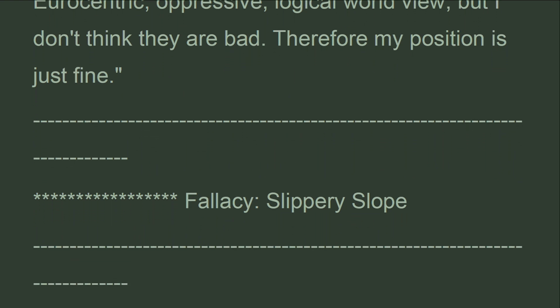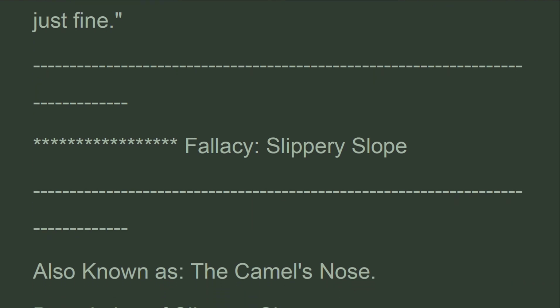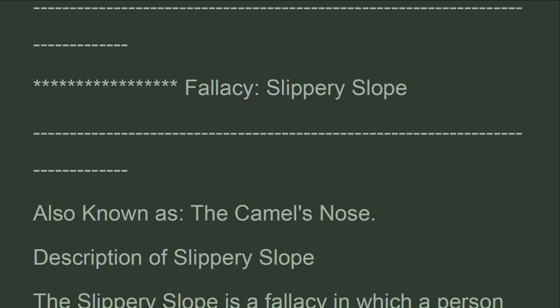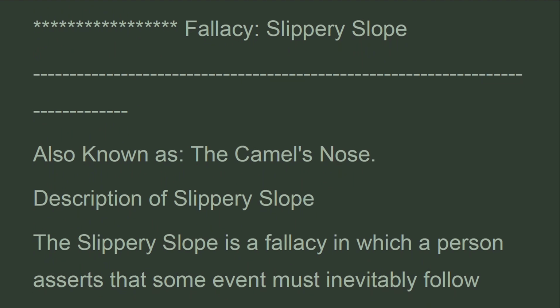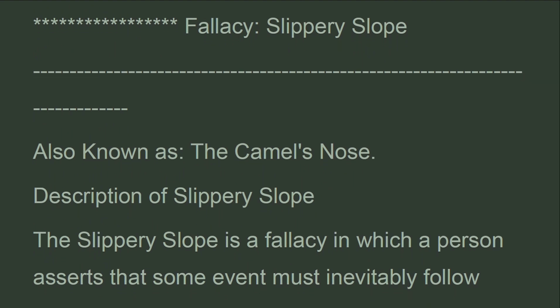Fallacy: slippery slope, also known as the camel's nose. Description of the slippery slope. The slippery slope is a fallacy in which a person asserts that some event must inevitably follow.